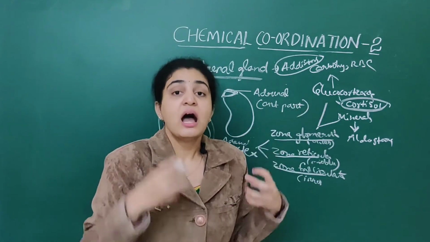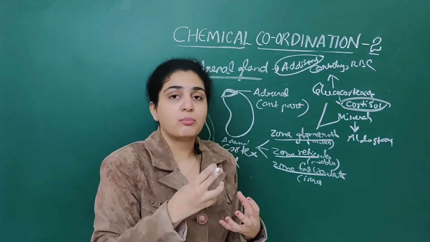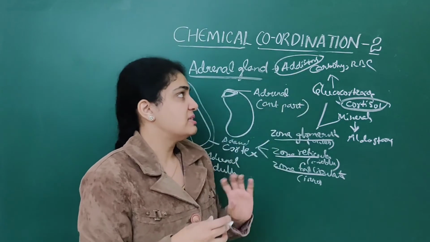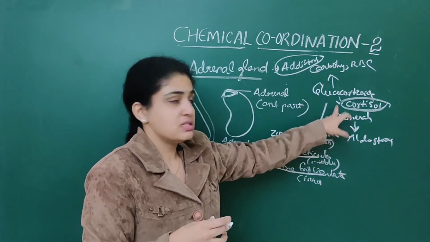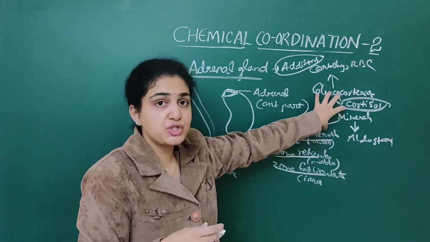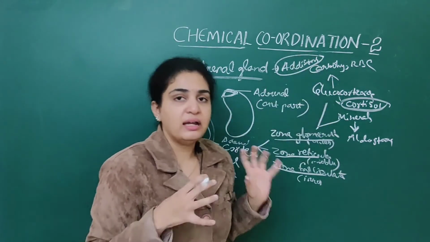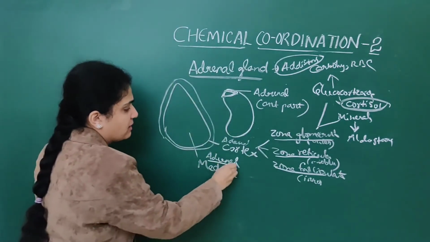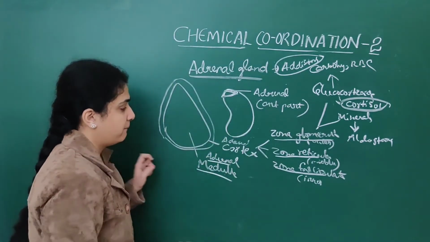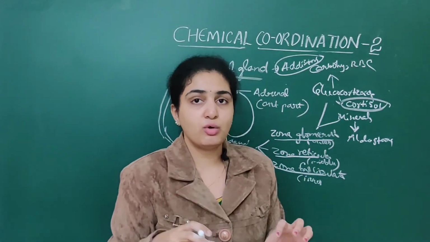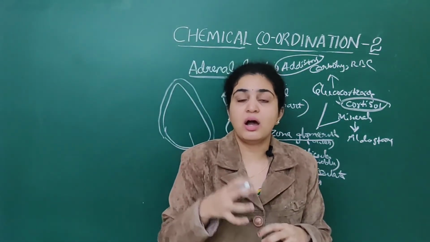The answer is underproduction of hormones of the adrenal cortex. The deficiency of glucocorticoids as well as mineralocorticoids leads to Addison's disease. Now the cortex is done. Next we will go to the adrenal medulla.